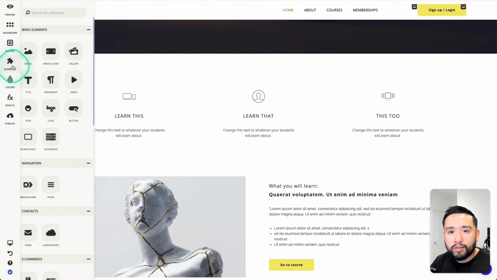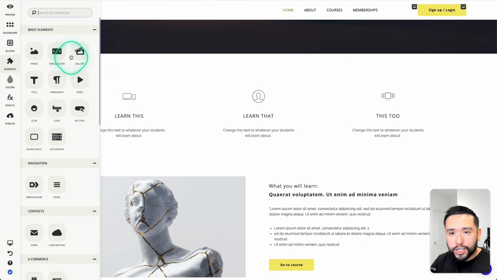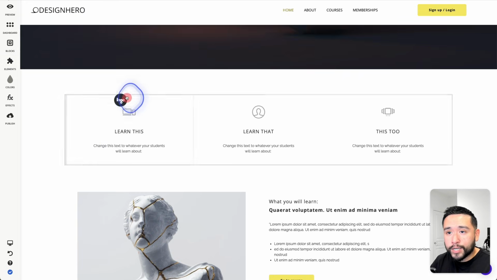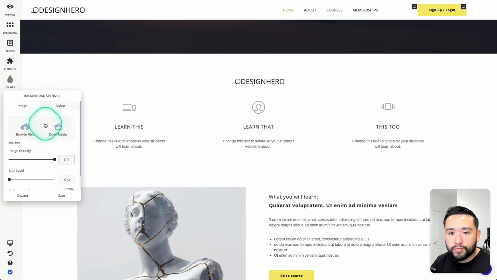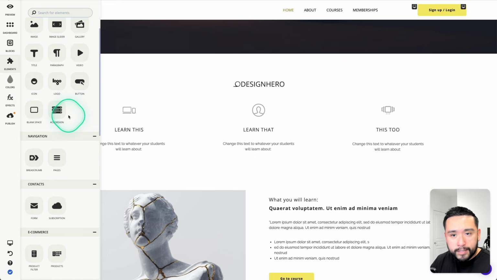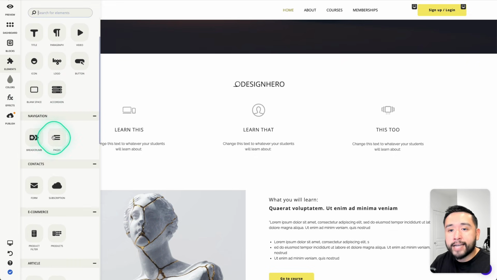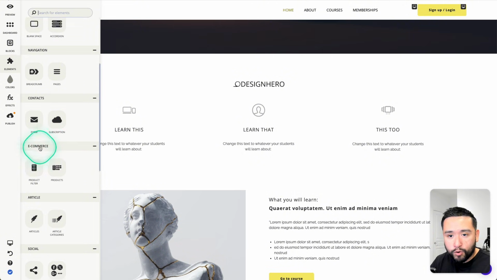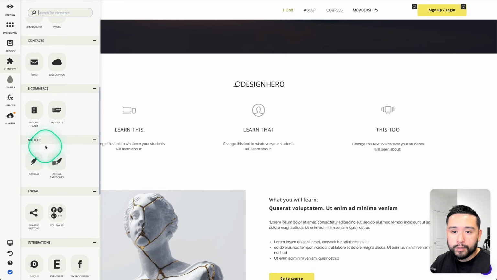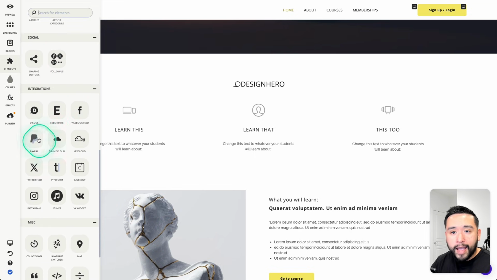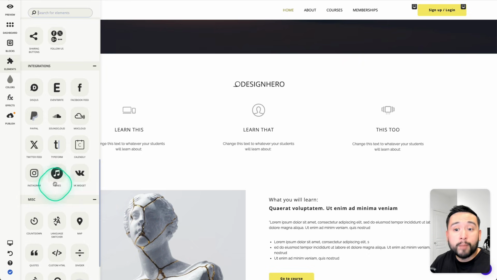Now, in terms of the elements, you can add an image slider, add logos. So if you've worked with various brands, you can drag that over here to add various logos. You can go into block settings and then you can choose your files right over here. You can also add buttons, accordions, add navigation, contact form. There's also some elements for e-commerce. So this is where you can showcase your courses, you can create blog articles, and these are the various integrations.